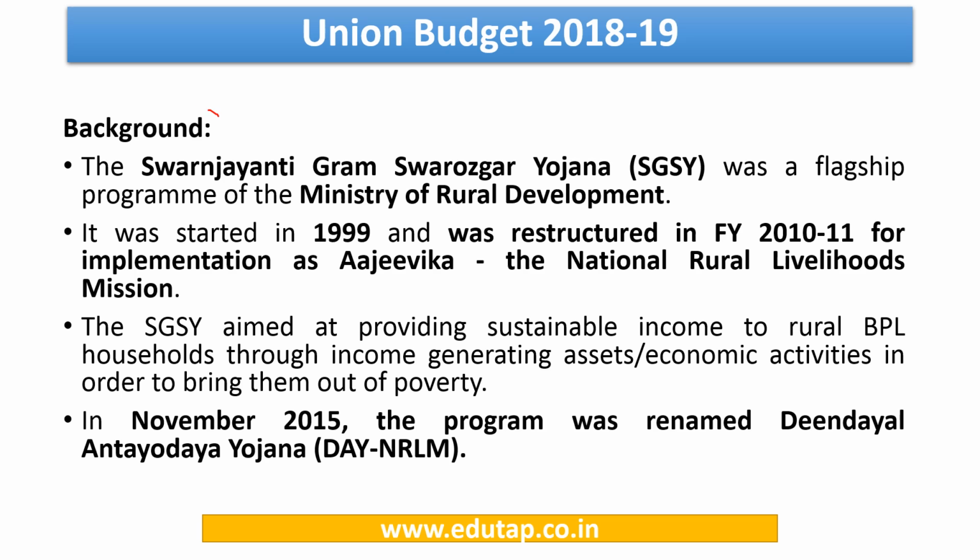So basically the background is, it was previously called the Swarna Jayanti Gram Swarozgar Yojana, right? It is a scheme of the Ministry of Rural Development. Kindly note this point. It was started in the year 1999 and it was restructured in the year 2010-11 as Aajeevika, the National Rural Livelihoods Mission. So these are important facts that you need to keep in mind.